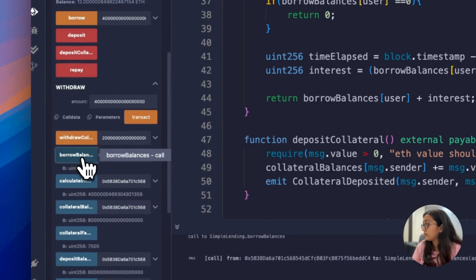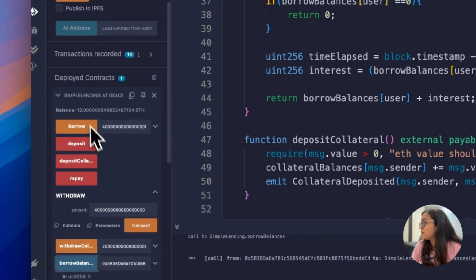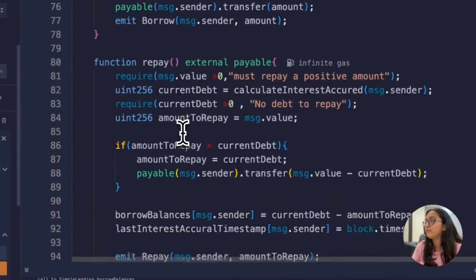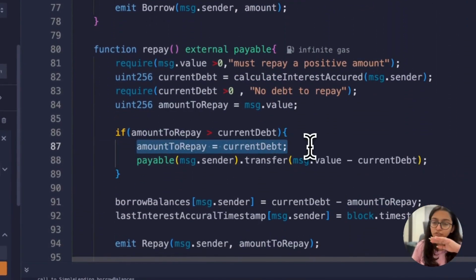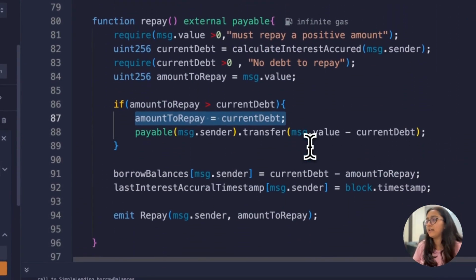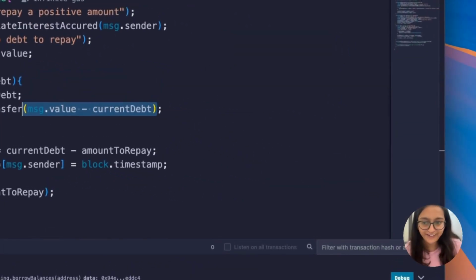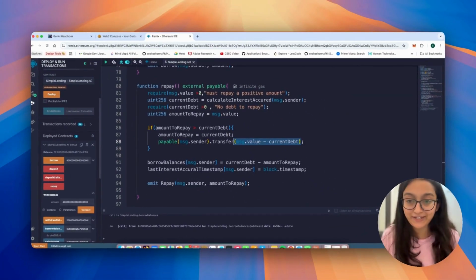Now, if you check the borrow balance, it's 0, right? And you also get some of it back. And that is what was happening here when we said, hey, amount to repay, just set the maximum cap as current debt, and then you will get the rest of the ETH back. So yeah, that's pretty much it for day 23.